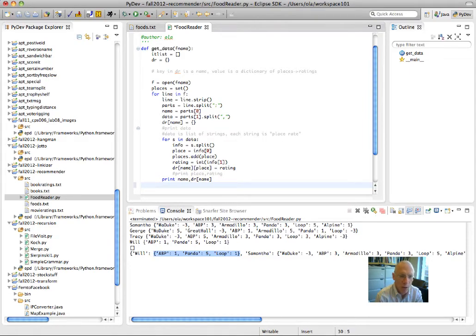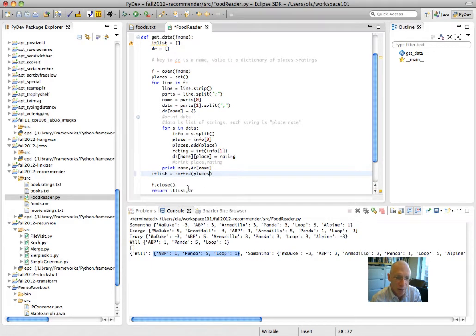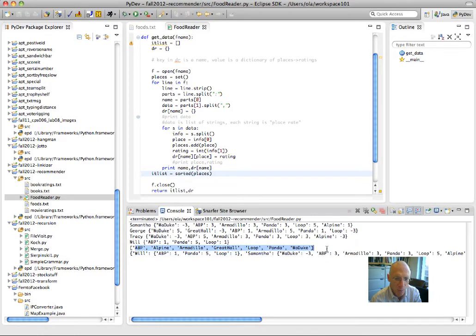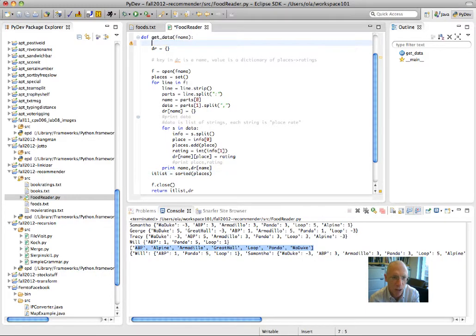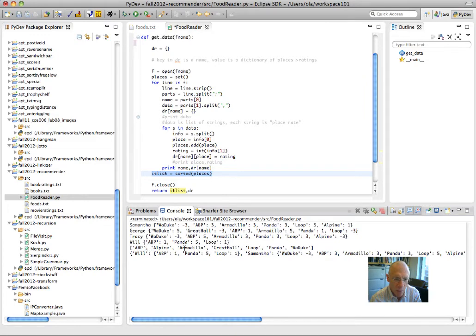So I'm going to say it list is the sorted version of places, and then now I'm going to return that. When I run it now, I'll get the debugging statement for free at the end. Here's my list of places. Because I set it here, this is kind of a waste up here. I don't need to initialize it. I thought I did, but I'm just creating it right here. Sorted returns a list. And you can see here, I've got ABP, Alpine, Armadillo, Great Hall, Loop, Panda, Waduk.